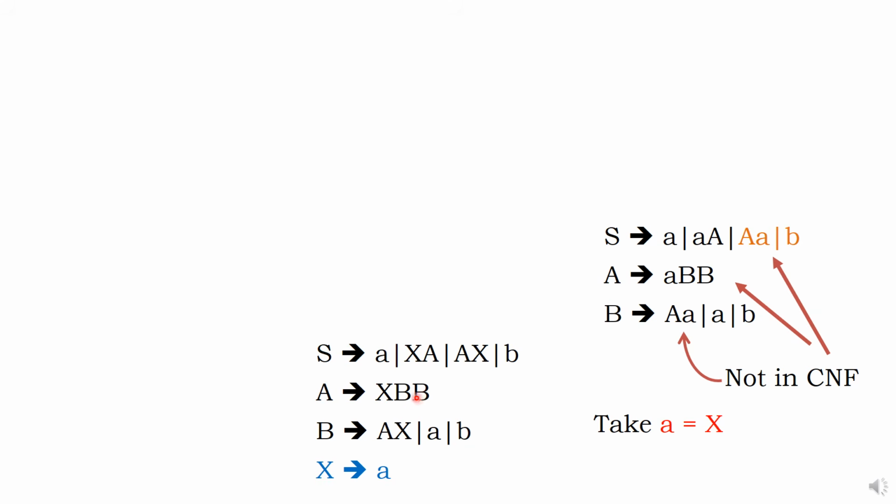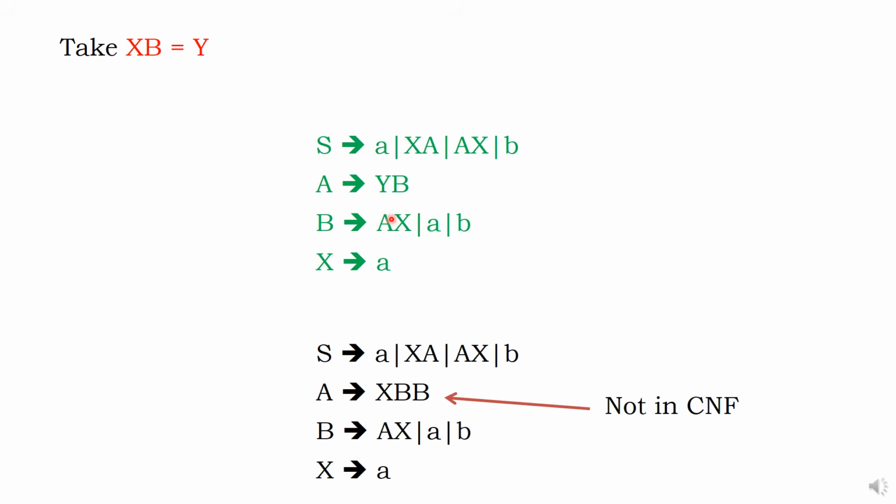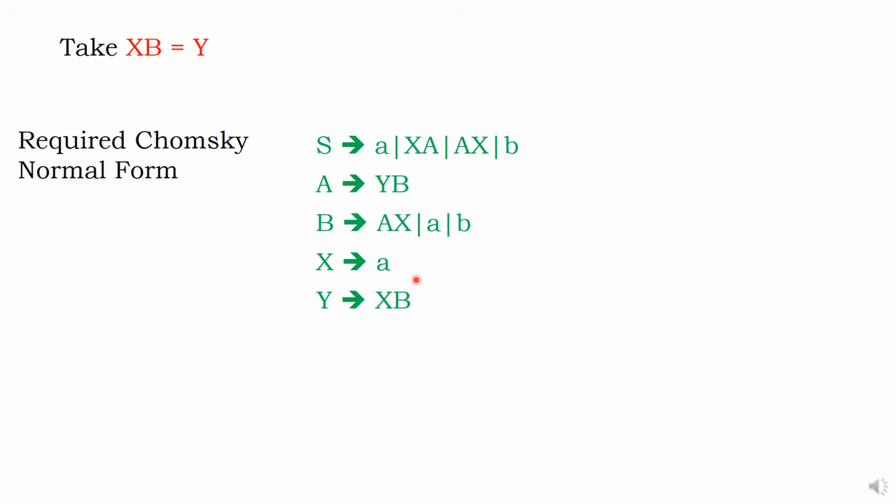Now, I can take XB equal to Y or BB equal to Y. Let us take XB equal to Y. If I do, this whole term will become Y. Ready. Now, who is Y? Y is nothing but XB. Okay, I complete. XB equal to Y. Now, this is the required Chomsky normal form.